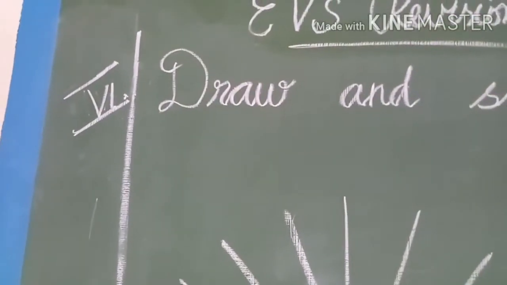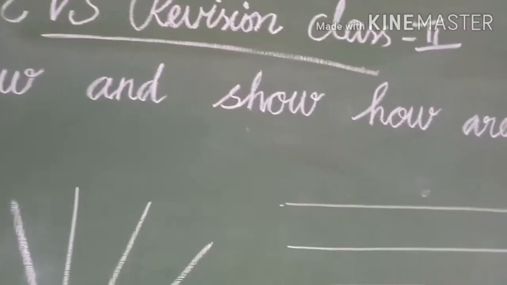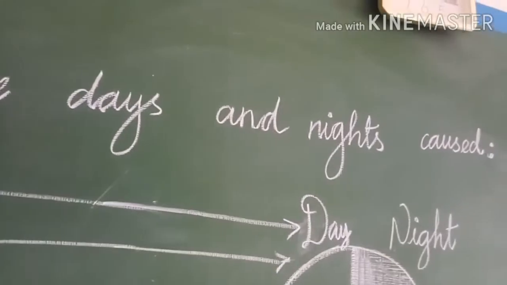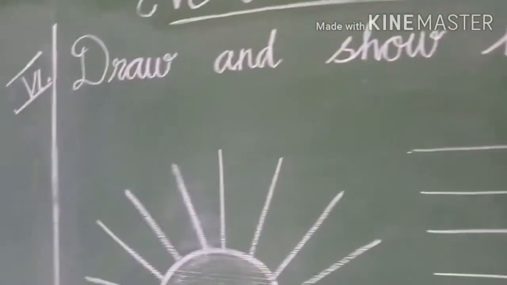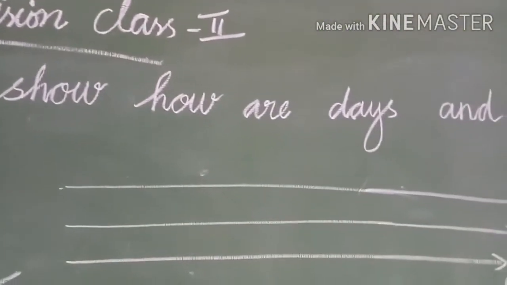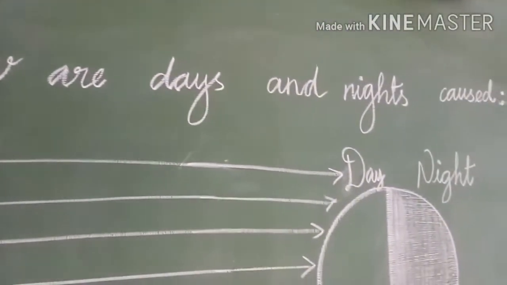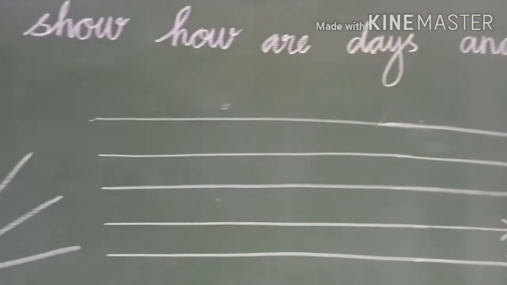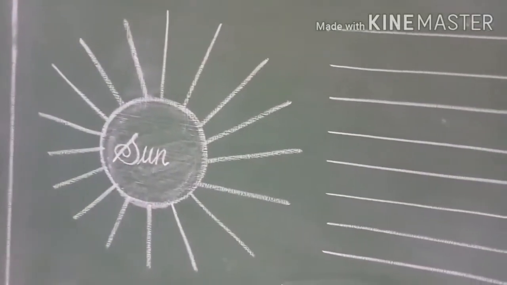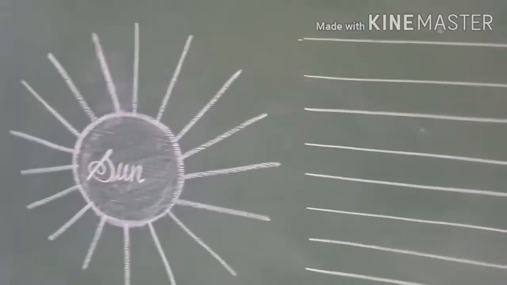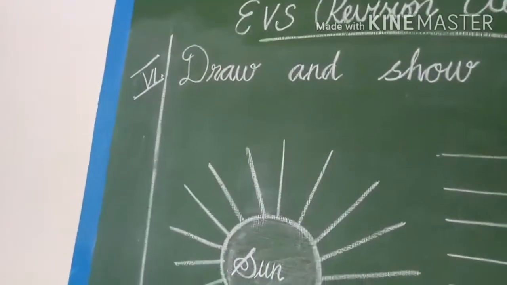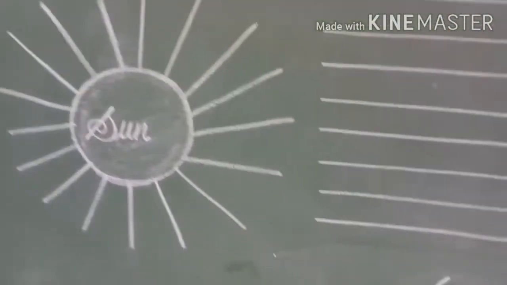Sixth pattern is, draw and show how are days and nights caused. So days and nights, how we are getting, நம்மளுக்கு எப்படி days and nights கிடைக்குது அப்படிங்கறத you should draw and show. This is what your sixth pattern, right, children? So which is very easy, children.